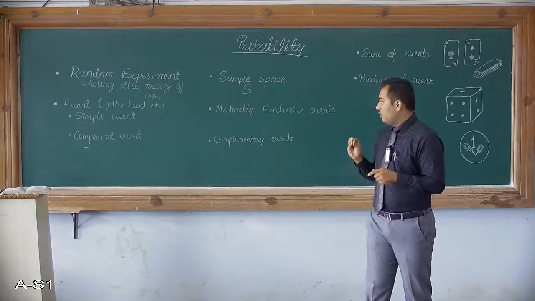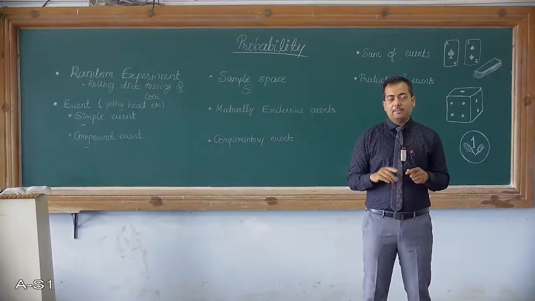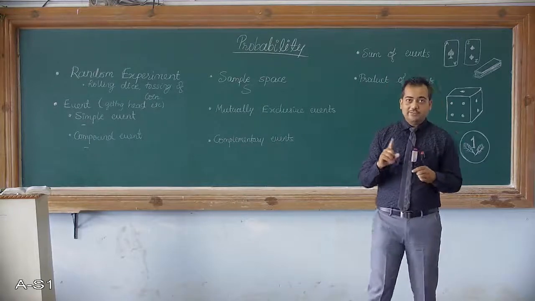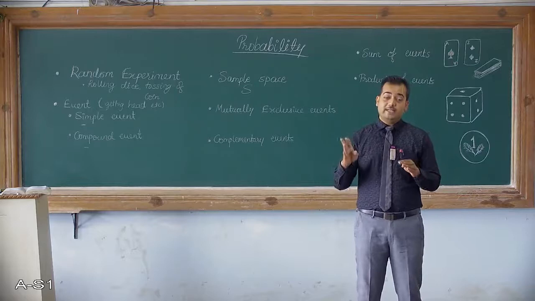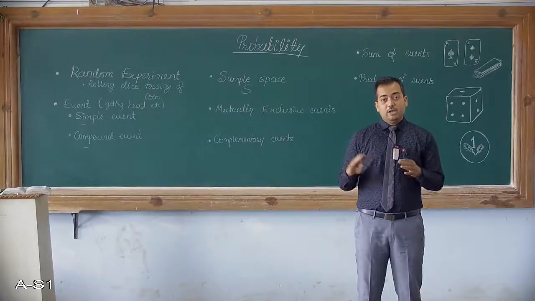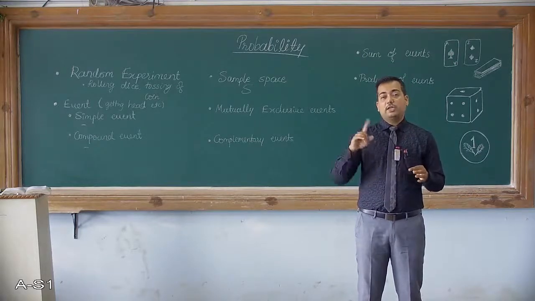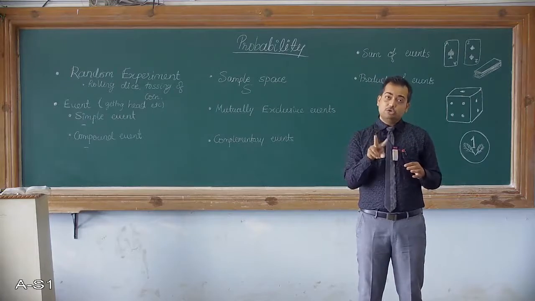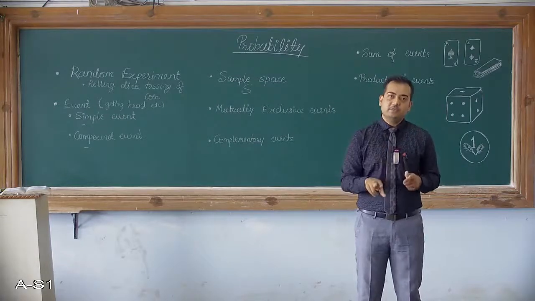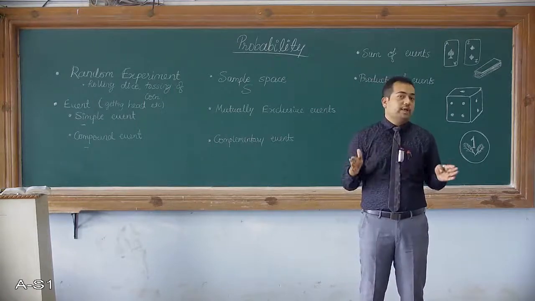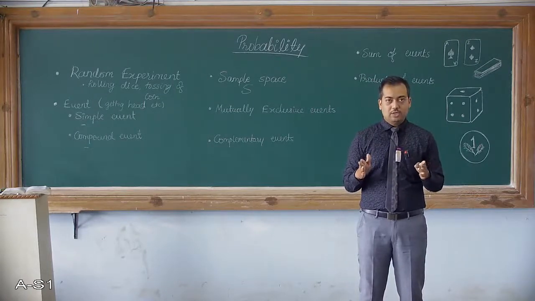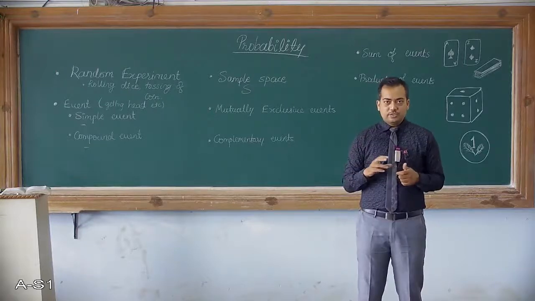Now for example, we'll take the simple example of tossing of one coin. If it is head, then it cannot be tail. Or if it is tail, then it cannot be head. So these two events, that is occurring head and occurring tail, are mutually exclusive events, because either one can happen, both of them cannot happen together. Those are called mutually exclusive events.